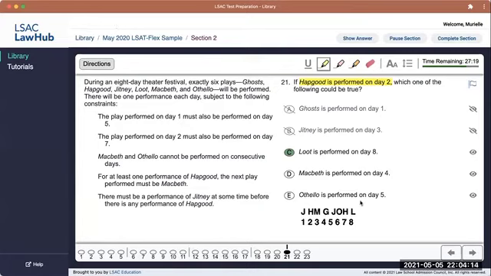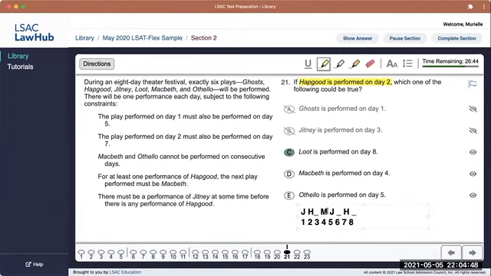Now let's figure out why the other one wouldn't work. We knew J was 5th. We knew H was 7th. So that's our starting position again. M performed on day 4. The issue with that is if M is on day 4, it's not the next play after H, and that has to happen at least once.